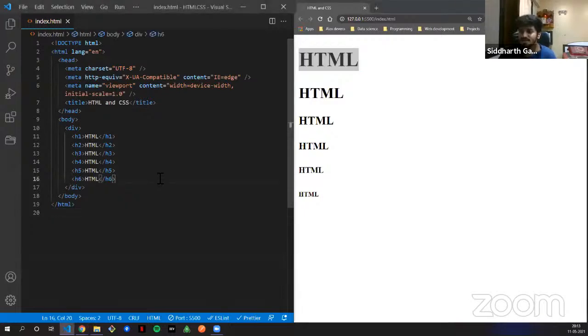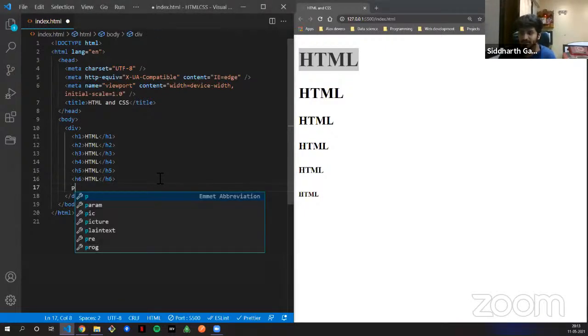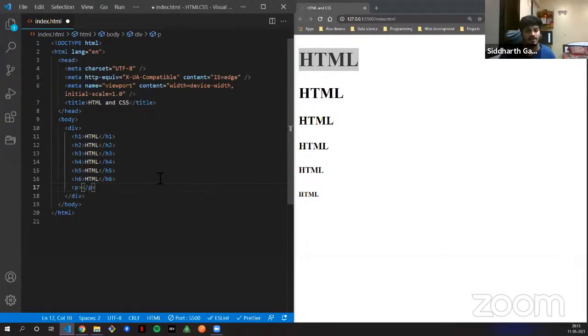Another tag is the p tag, the paragraph tag. You use it whenever you are putting in 2 or 3 lines of content.